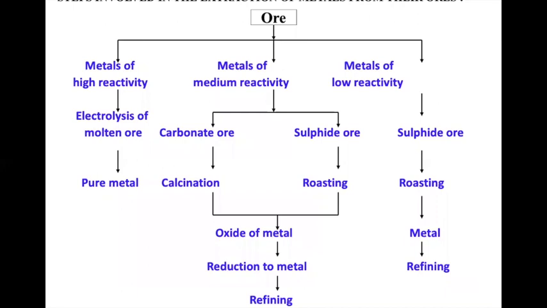Since we have discussed and now we know very well the reactivity series, we are going to divide the metals into three parts: the high reactive metals, the middle order reactive metals, and the low reactive metals. The high reactive metals, that is above the carbon: the potassium, the sodium, the calcium, aluminium. Those metals come under high reactivity.